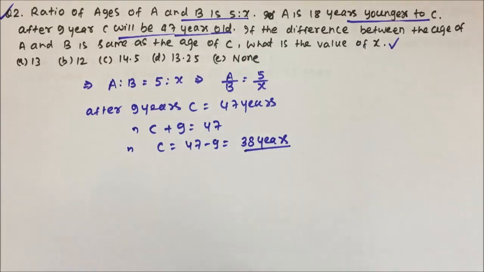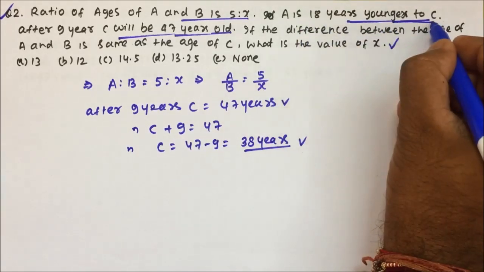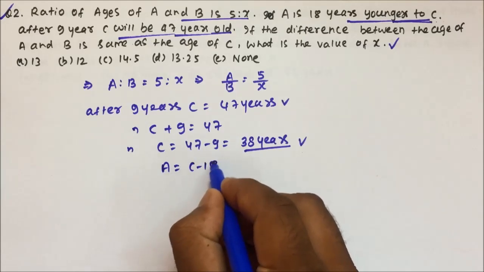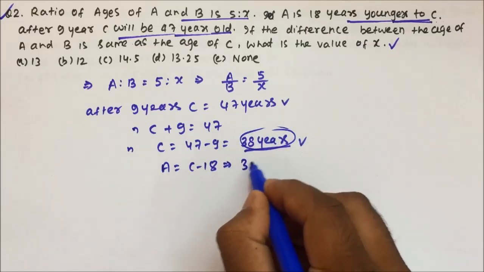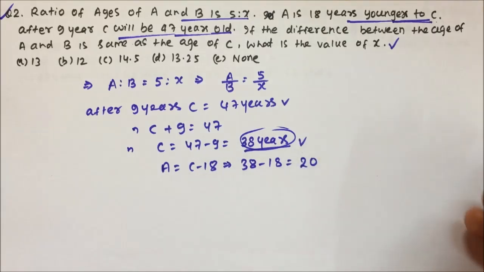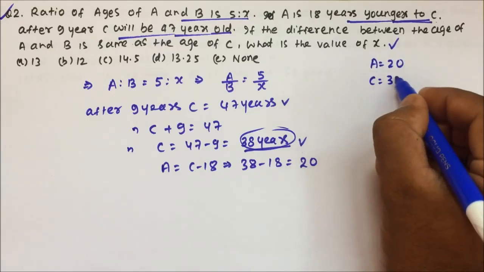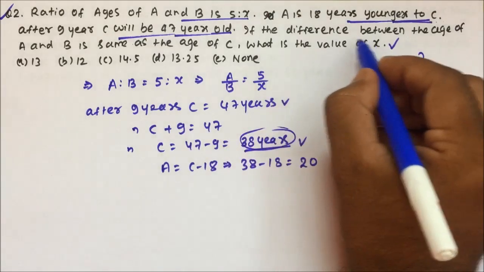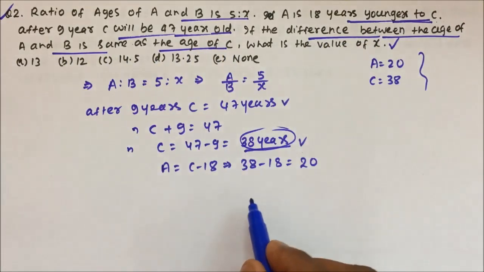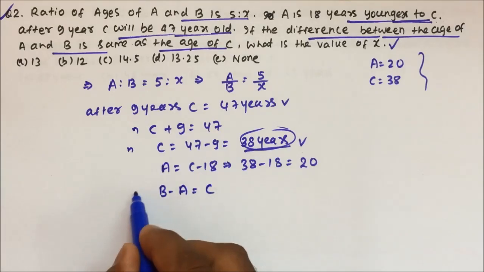So friends, whatever has been told in the question, the same data I am writing here. Now A is 18 years younger to C. So what is C's age? C's age is 38 and A is 18 years younger to C. That means A will become 20 years old. So friends, I will write here A's age is 20 years old and C's age is 38 years old. Now, the difference between the ages of A and B is the same as C.